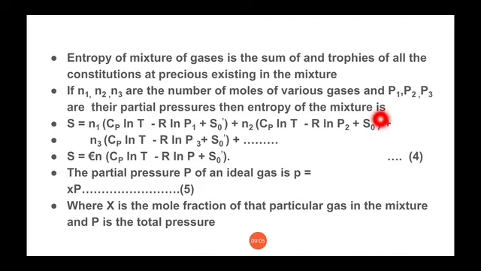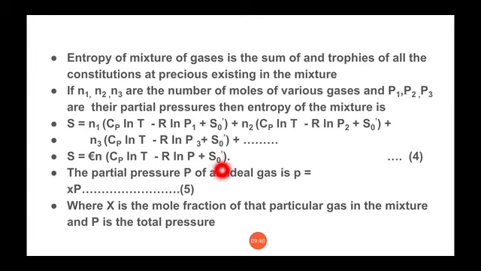Then the entropy of the mixture can be given by S is equal to N1 (Cp ln T minus R ln P1 plus S0 prime) plus N2 (Cp ln T minus R ln P2 plus S0 prime) plus N3 (Cp ln T minus R ln P3 plus S0 prime), and so on. We have simply multiplied the derived equation with the number of moles N1, N2, N3 and their partial pressures P1, P2 and P3 and summed. In short, S is equal to summation N (Cp ln T minus R ln P plus S0 prime).